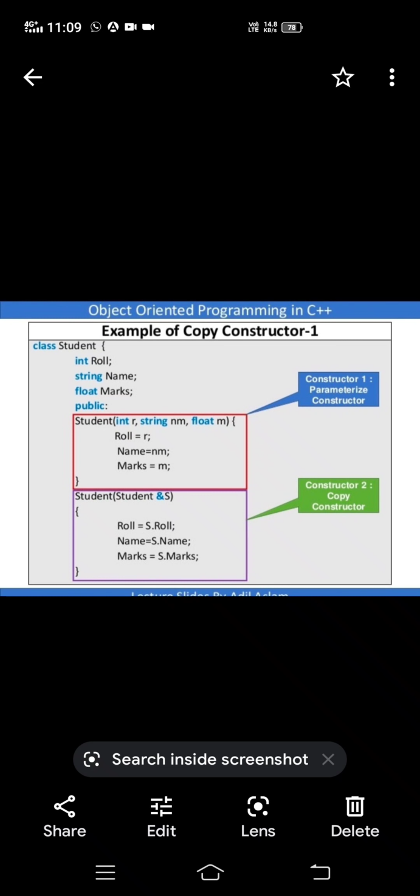Then automatically the s1 values are copied. Otherwise you can write Student s2 with s1 in parenthesis. The s1 values are copied into s2.